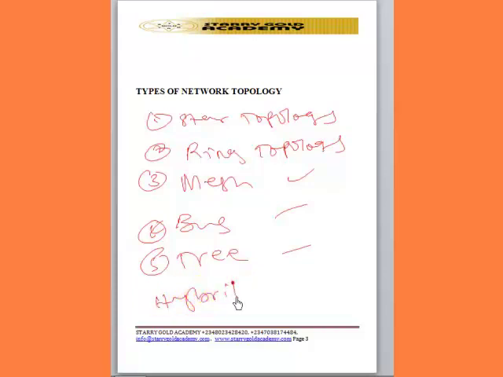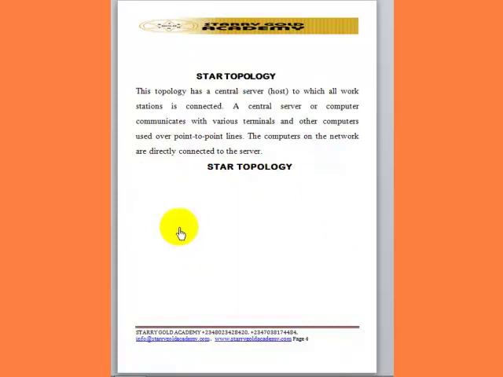But one thing with hybrid topology is that it's a topology that comprises two or more topologies. That is when we have a combination of star and ring or star and mesh. Once we can connect two or more topologies together, that type of topology will be called hybrid topology. But technically, there are 5 types of topology: the star topology, the ring topology, mesh topology, bus topology, and tree topology. So the next thing we are going to do is to take them one by one and look at their definitions, their diagrams, advantages, and disadvantages. Star topology.